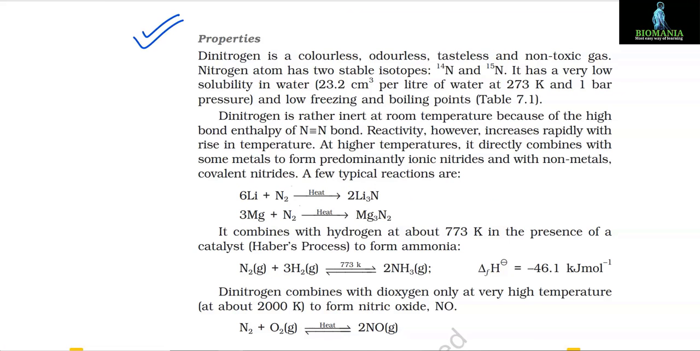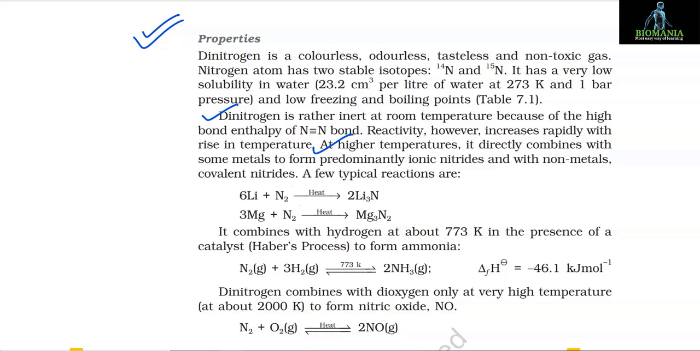Properties. Dinitrogen is a colorless, odorless, tasteless and non-toxic gas. Nitrogen has two stable isotopes, 14N and 15N. It has a very low solubility in water, 23.2 cm3 per liter of water at 273 Kelvin and 1 bar pressure, and low freezing and boiling points. Dinitrogen is rather inert at room temperature because of the high bond enthalpy of the nitrogen-nitrogen triple bond. Reactivity, however, increases rapidly with the rise in temperature.